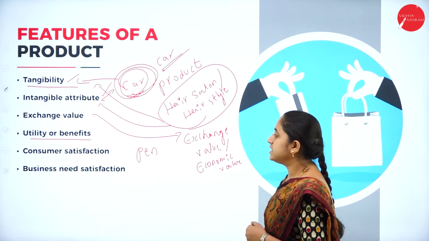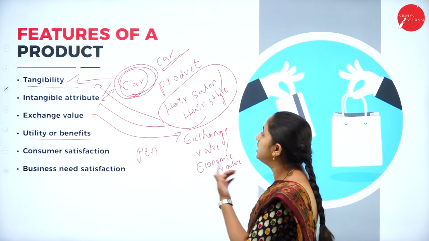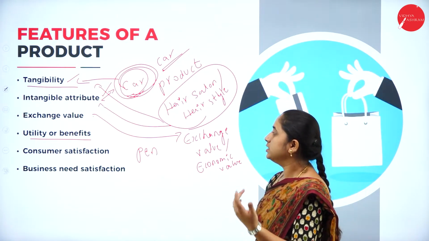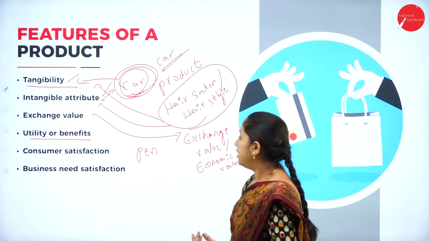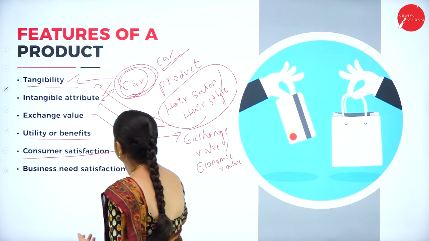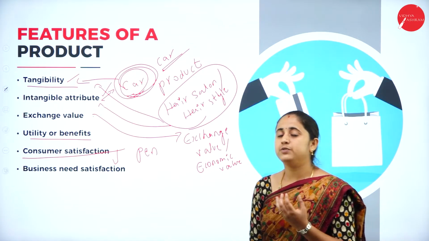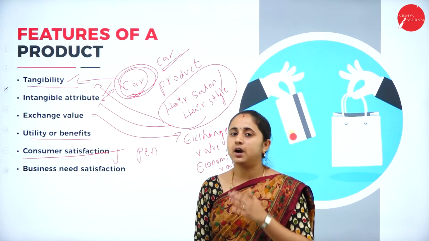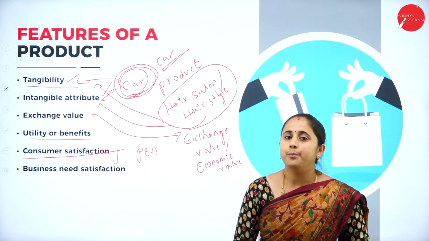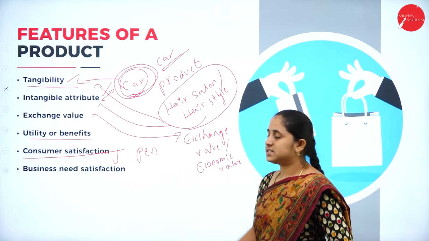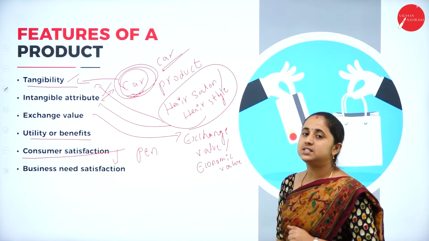Next, business needs satisfaction. Your product has good quality, tangibility, intangible attributes, exchange value, then benefits, and it is also satisfying customer needs. But in addition to this, it should satisfy the business needs. Only if the business or organization is satisfied can they continue with the product. So along with customer satisfaction, one of the main objectives is business needs satisfaction.